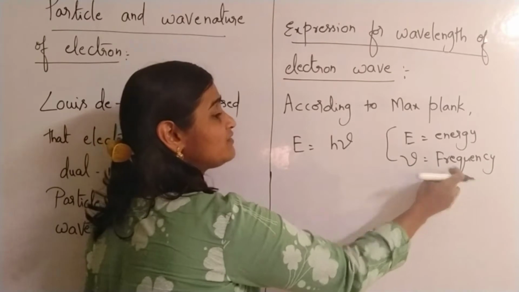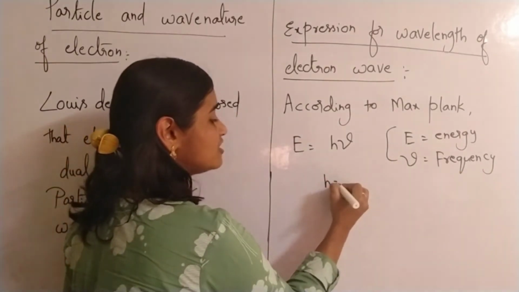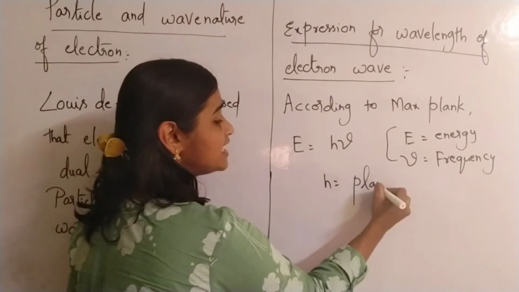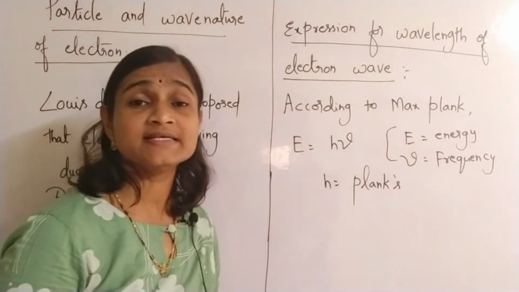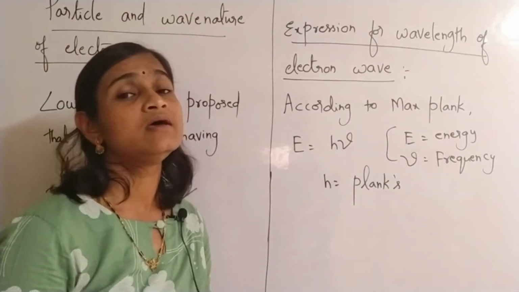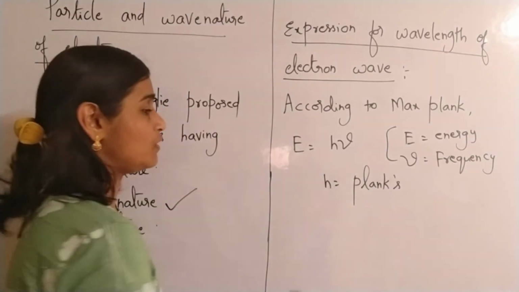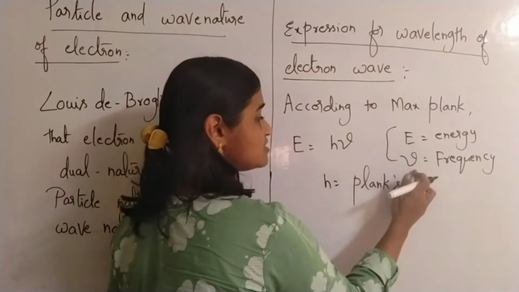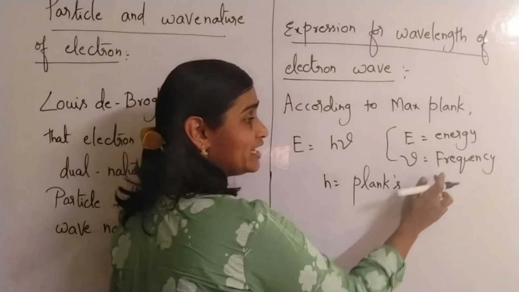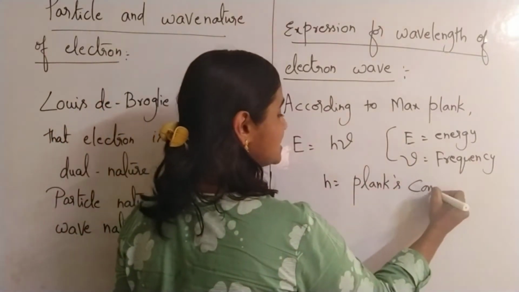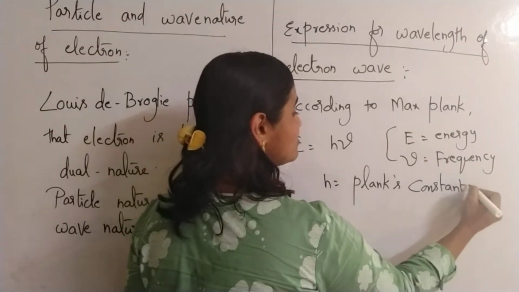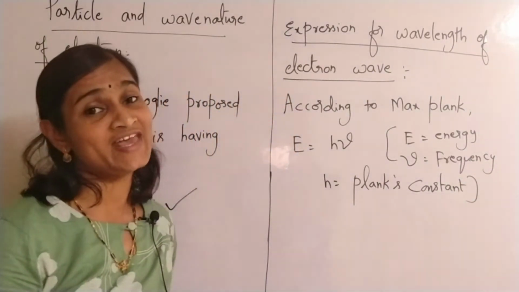So nu is what? Frequency, and h is what? Planck's constant. You all know this. Max Planck proposed this theory, and this equation you call it as what? Planck's equation. E is energy, nu is frequency of electromagnetic wave, and h is Planck's constant. I think you can remember the values of h.